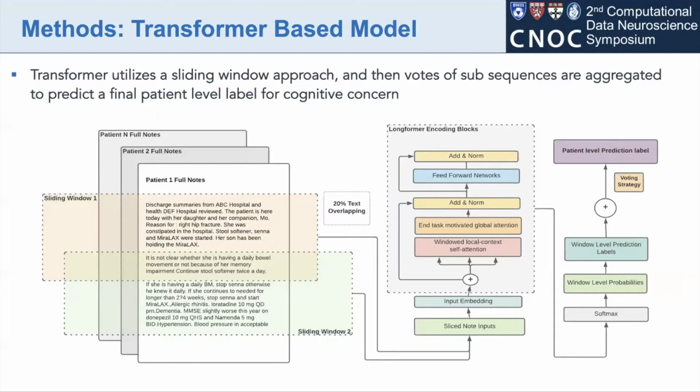Longer sequences are broken up into shorter sequences with 20% overlap, and then each shorter sequence is classified before a final aggregation of the window-level predictions to the patient-level predictions. Currently, aggregation is performed using the mode of the window-level predictions, and we are investigating alternative aggregation functions. Longformer is similar to a landmark pre-trained transformer-based model developed by Google called BERT, but Longformer has the capacity to operate on longer sequences.